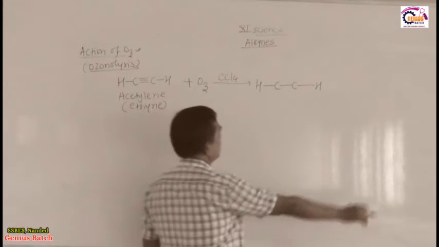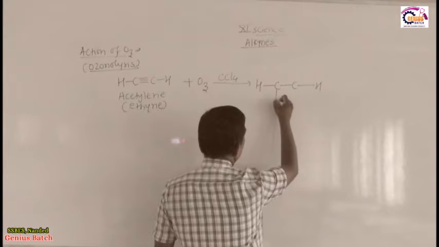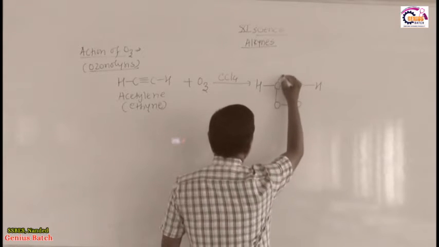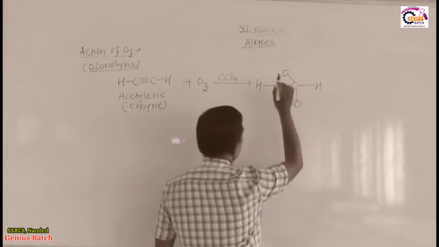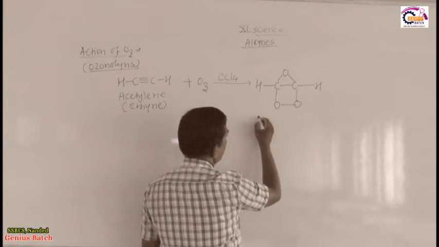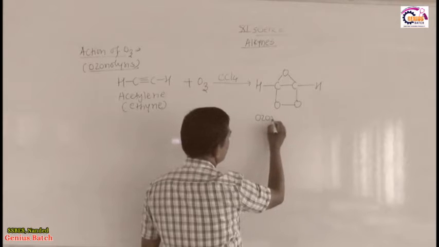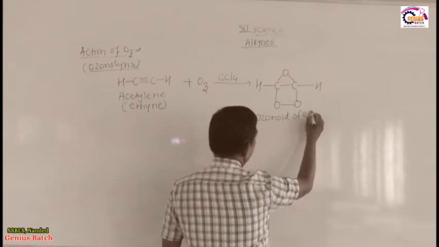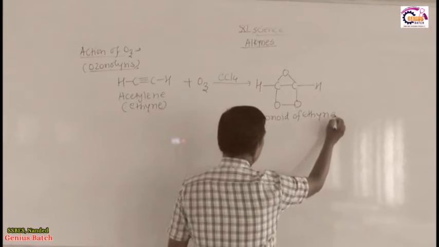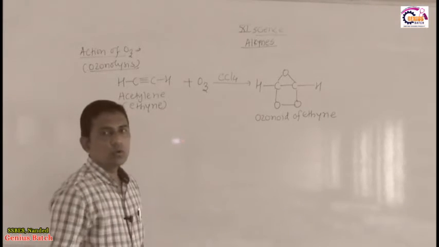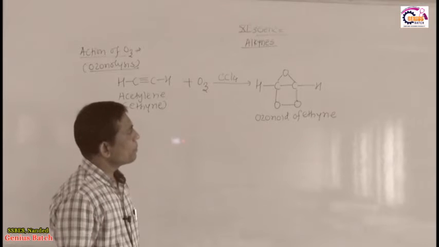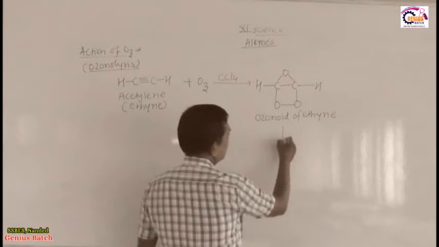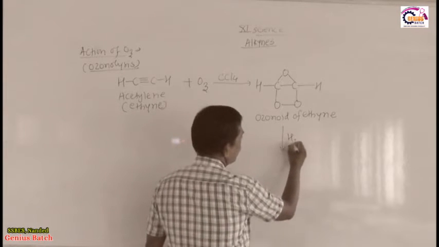Then we have to add ozone. So, here one oxygen, here one oxygen, here oxygen and here oxygen, that is the third one. So, the name of this intermediate is ozonoid of ethyne. So, this is ozonoid of ethyne. What is the next step? Next step is heated with water